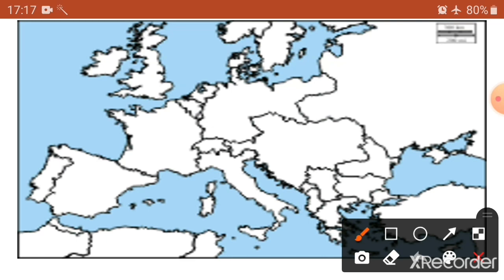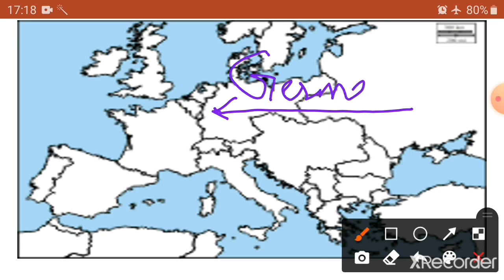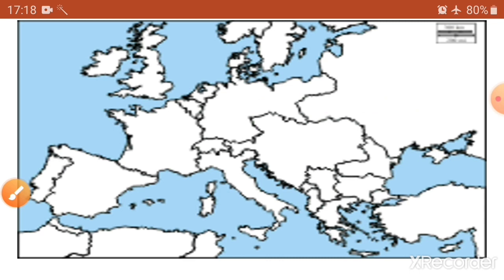I'll take Germany. Where is Germany? Can you see? Oh, this dot is too small. I'll make it a little bigger. Now it is visible, I suppose. So what is the first thing we are going to do? We are going to draw one arrow. Which place are we showing? Germany. You need to mention over there. What is this? Central Power. Okay, I'll delete it.